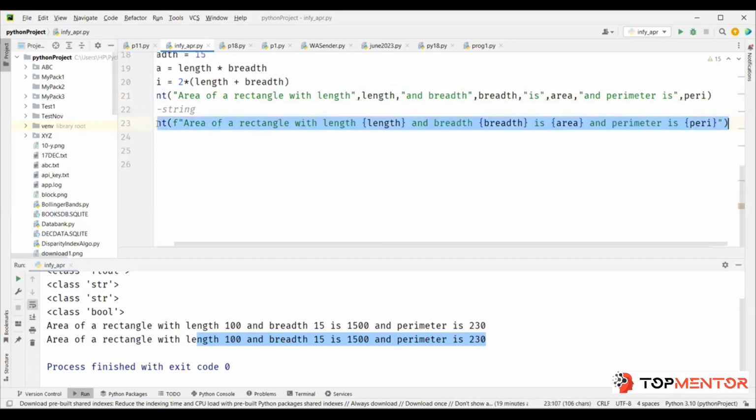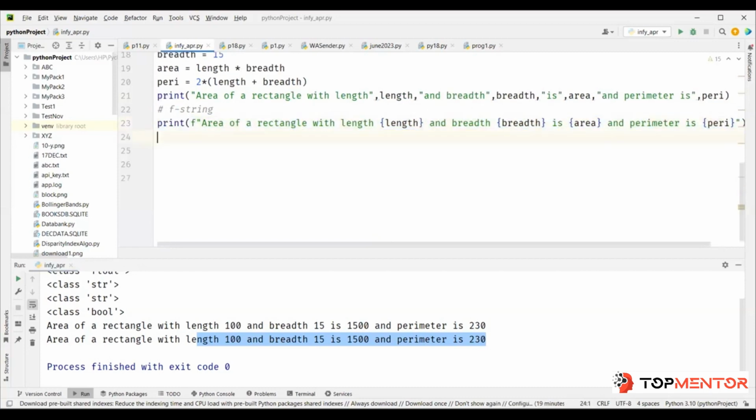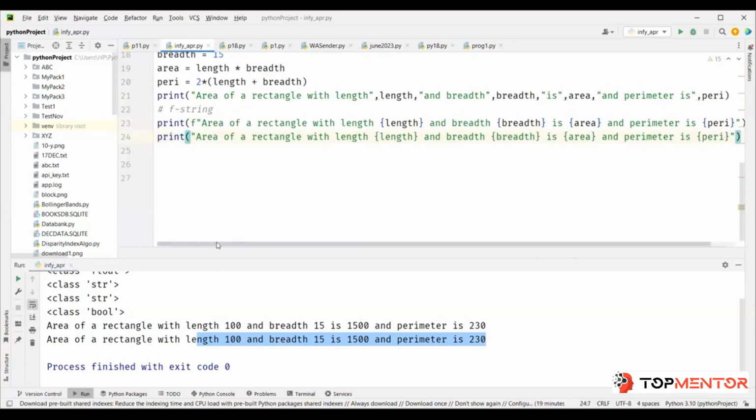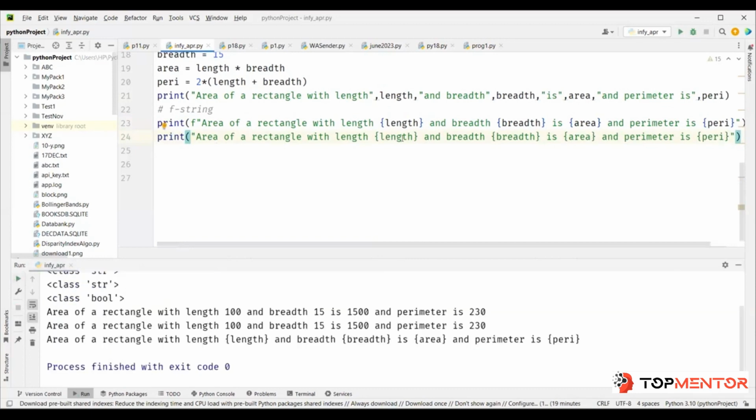Now, why f is required is, let's say if I use the same print, and this time I don't give f here, so I'm not indicating that it's a format string. Now when I run it, you see this? It is printed as it is, because it is treated like text.